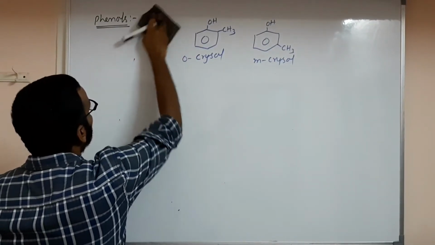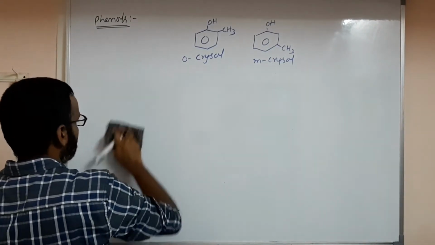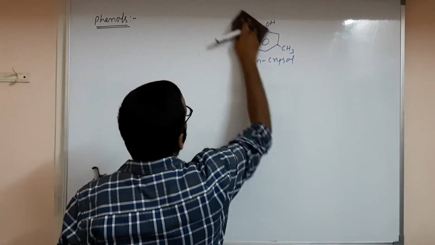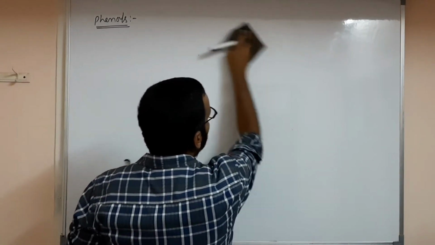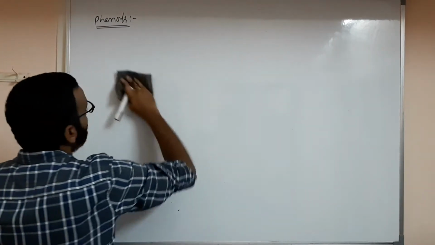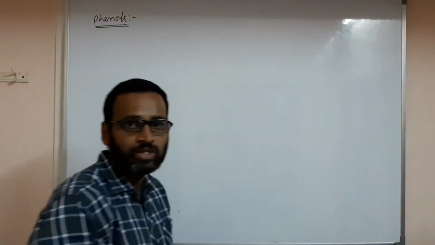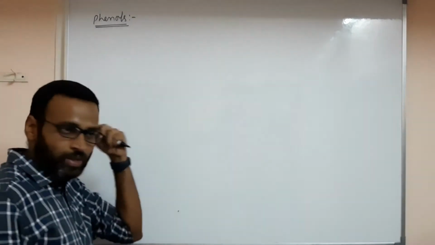Till now we discussed alcohols, their preparations and properties, oxidation, and importantly fermentation. In phenols we have this kind of classification. Now we have to discuss the preparations of phenols.